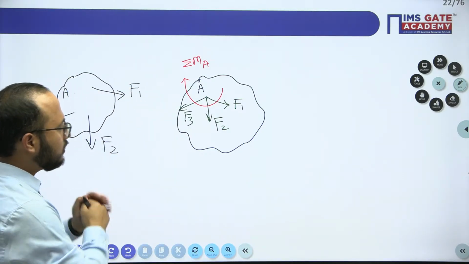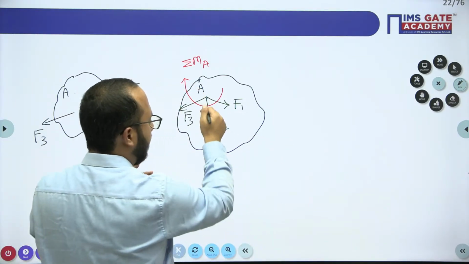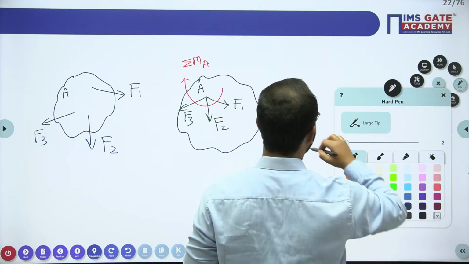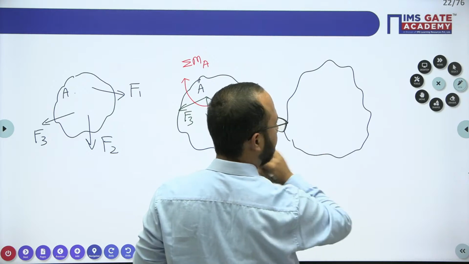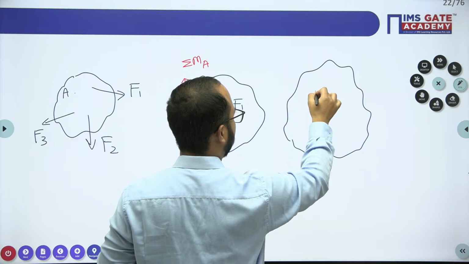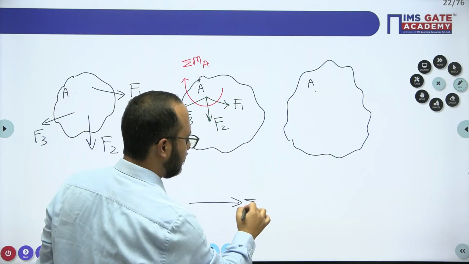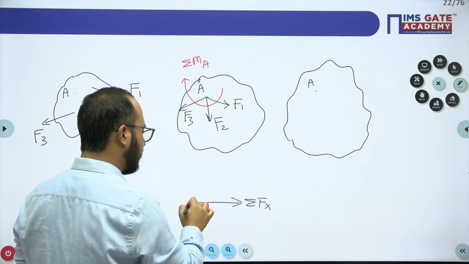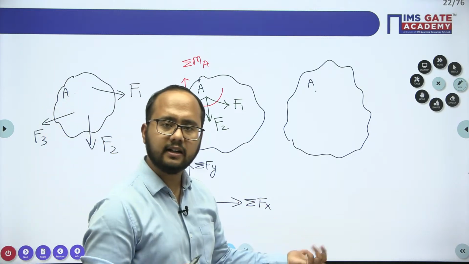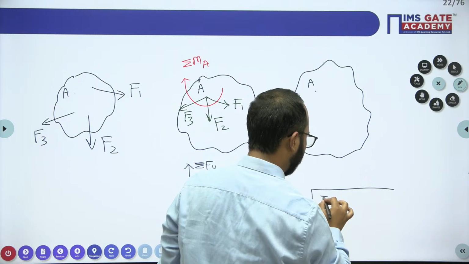Now this non-concurrent force system converts into a concurrent force system. Whenever a concurrent force system is there, it is very easy for us to calculate the resultant value. How? See, this is point A. Forces are there. Resolve all the forces in the horizontal direction, and resolve all the forces in the vertical direction. When you do this, you will get the resultant. The resultant formula you know very well.